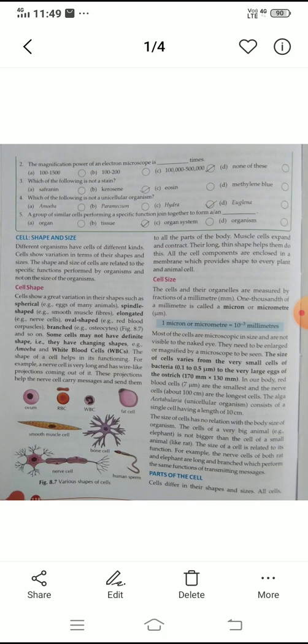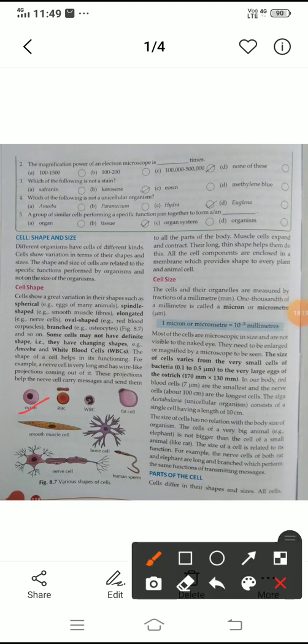Examples are spherical cells, eggs. Eggs of many animals are spherical in shape. Spindle cells, muscle cells: all the muscle cells have a spindle shape. Elongated cells, nerve cells: the base is the same and the branches go in different directions. Those are elongated cells. This occurs in the nerve cells. I am showing you this by pointing out.